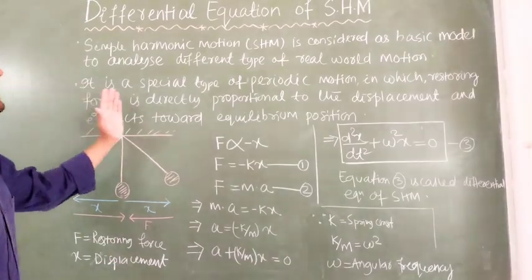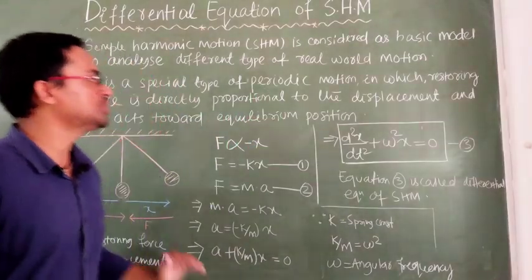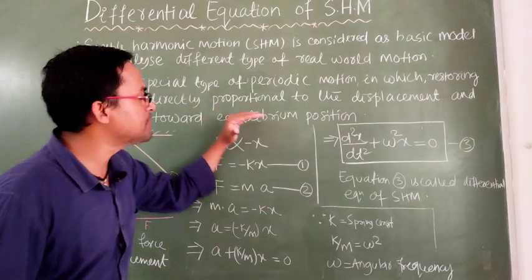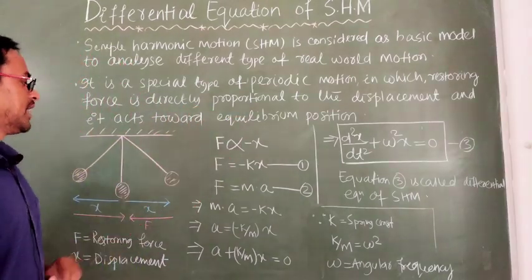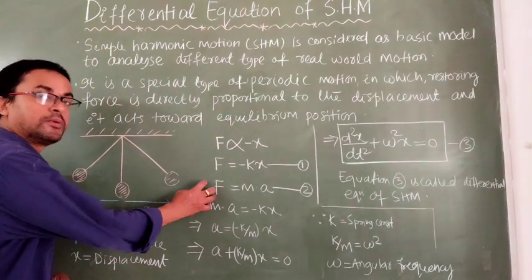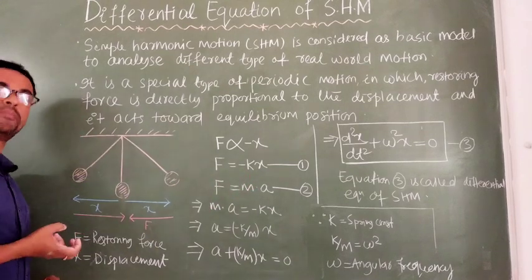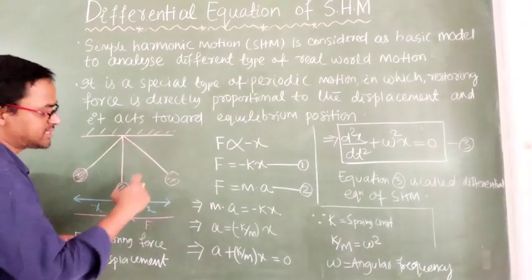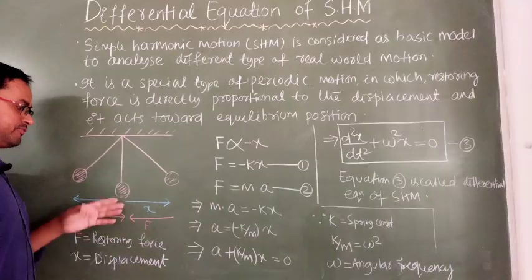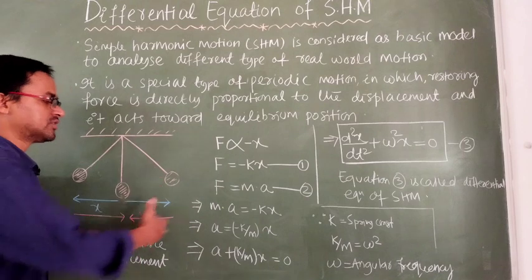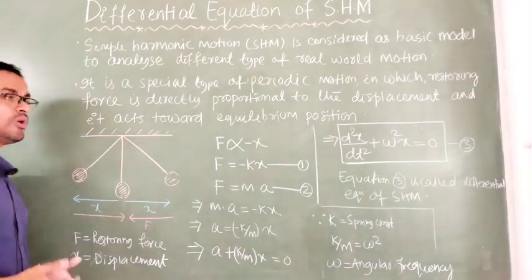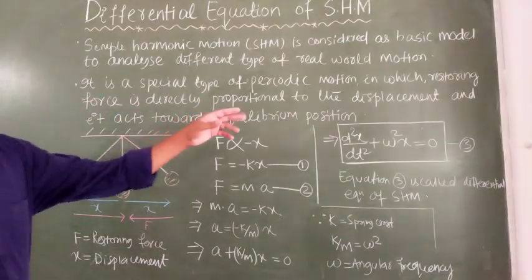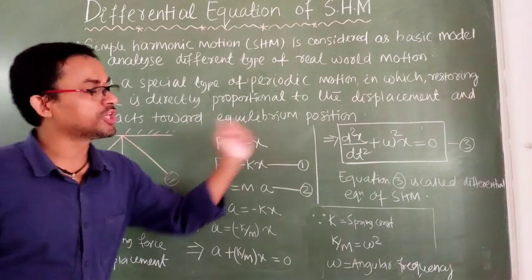It is a special type of periodic motion in which the restoring force is directly proportional to the displacement, and if your displacement is more, obviously the restoring force will be more. If the displacement is larger, it means your restoring force is also high, and it acts towards the equilibrium position.